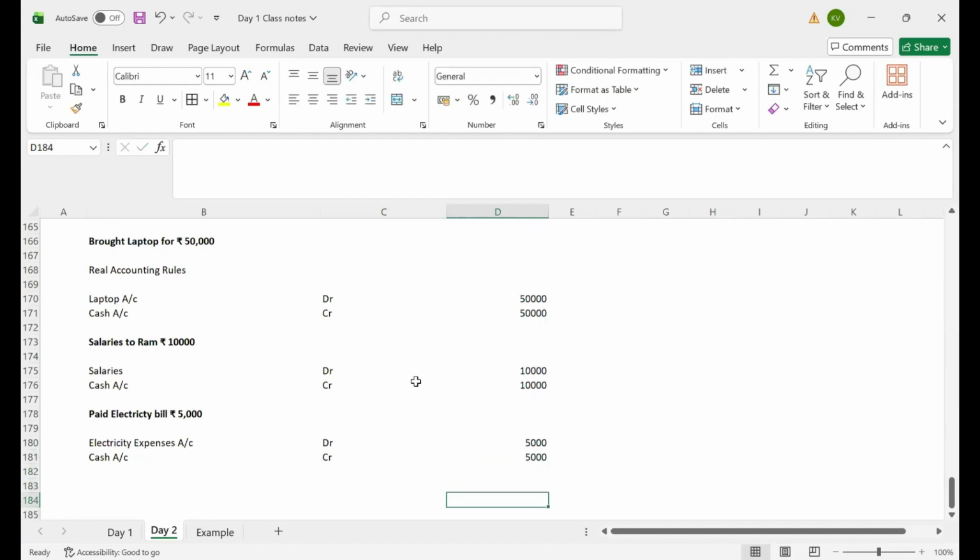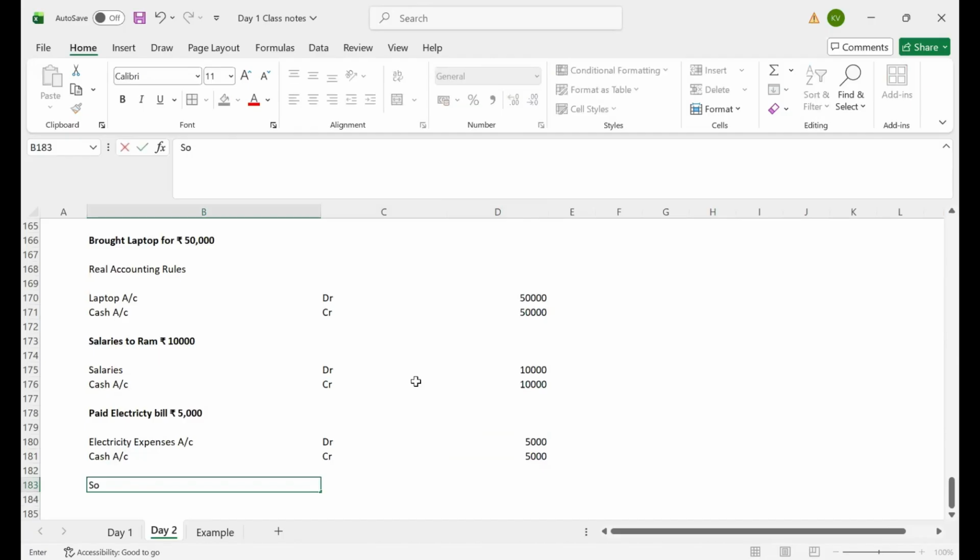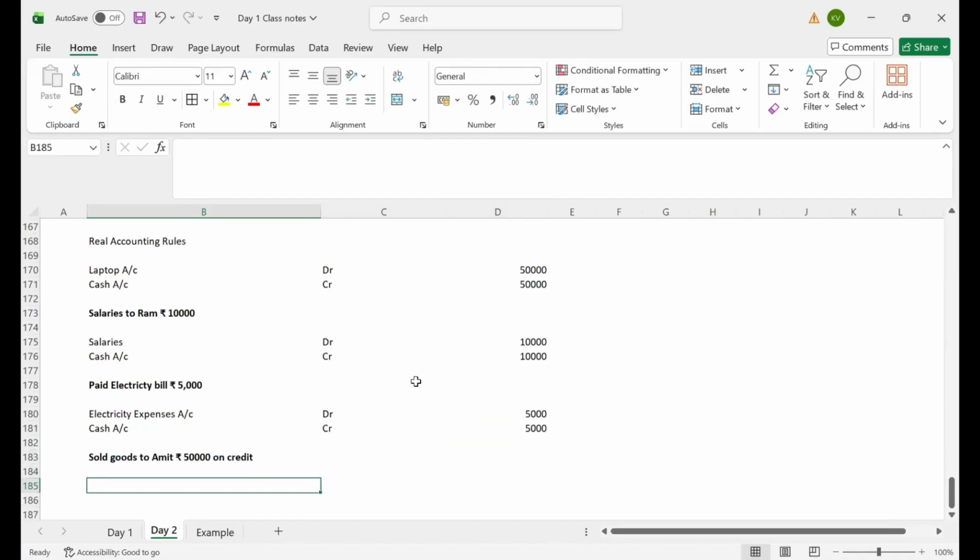Okay. Let us discuss the final example. Suppose I sold goods to Amit for rupees 50,000 on credit. In this scenario, I didn't receive cash, but I sold goods to Amit on credit. What is going to be created? Amit is liable to pay me 50,000 in future, right?